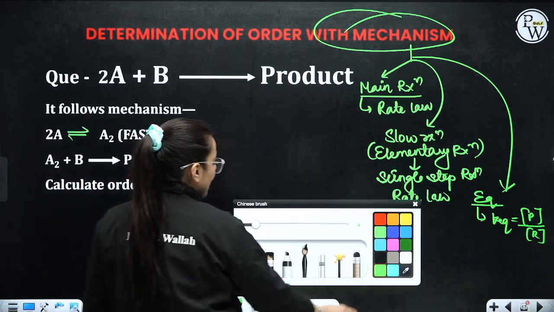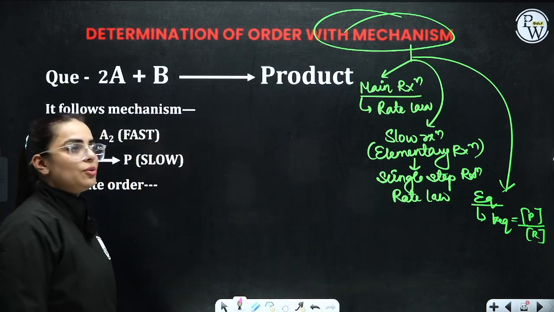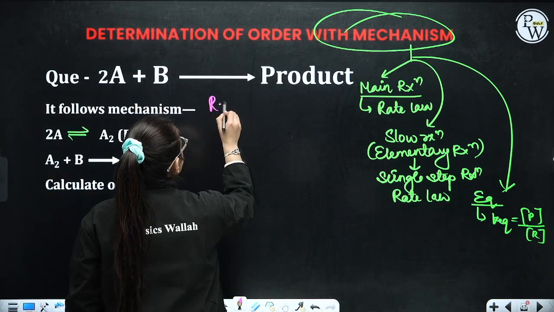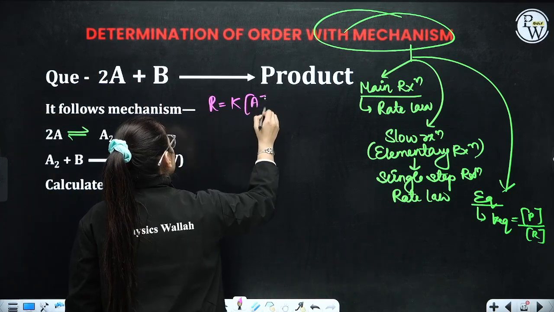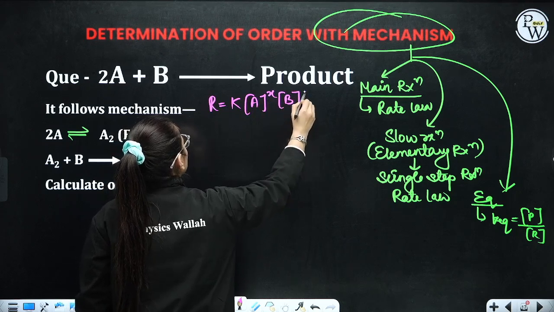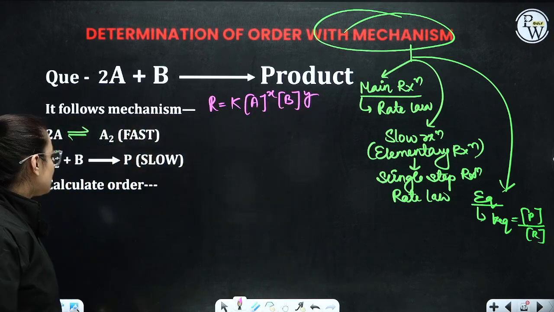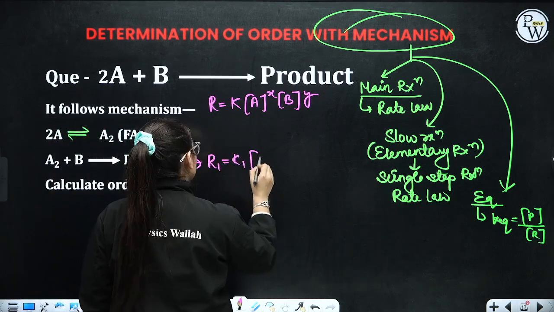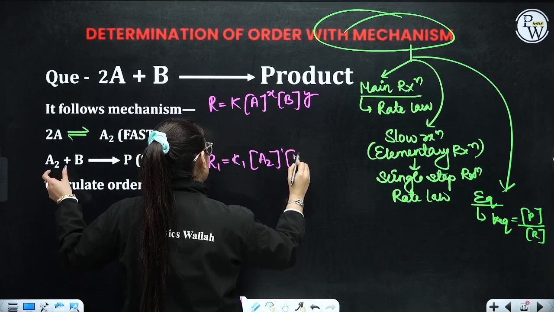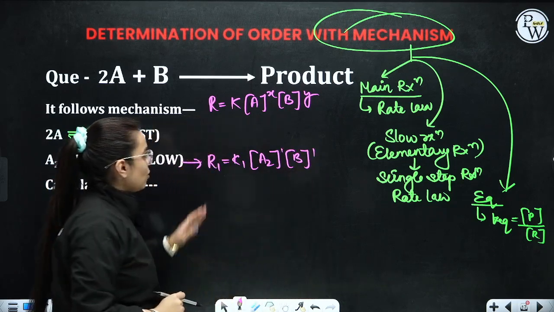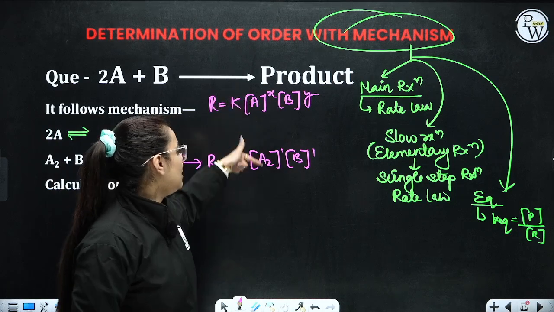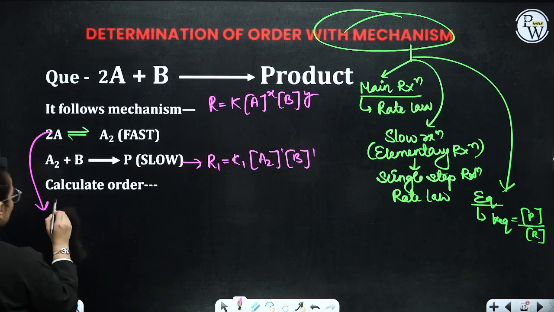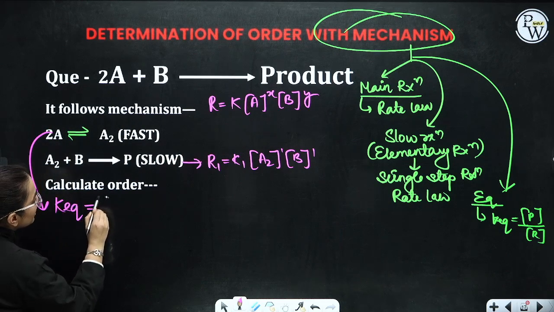Now coming on to your reaction mechanism, let's understand this. Let's do this, how you're going to complete it. For example, if they've given you the major reaction, so you will be writing rate is equivalent to K into A raised to the power X, B raised to the power Y. We are assuming order. Right, now let's see the slow step. This is the slow step. Let's write down the rate law. R1 is equivalent to K1 into A2 power 1, B power 1, because it is elementary. Now compare both of them. We have B, we have B. We have A, but we have A2. That means we don't want A2. So what you're going to do is, if we are going to use this equilibrium reaction, what is K equilibrium?